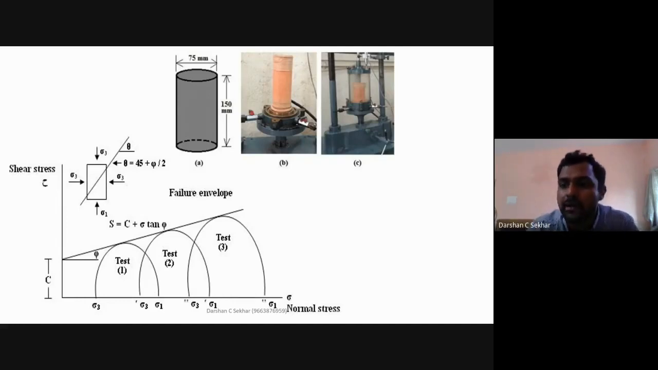So once I do this part, then I get the maximum value. Sigma 3, in this case, is my confining pressure. That is my 0.5.